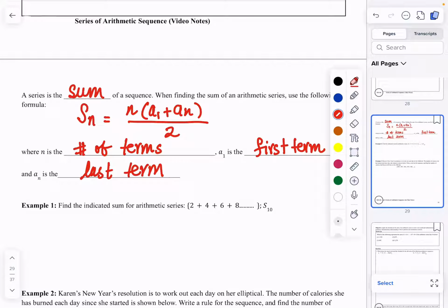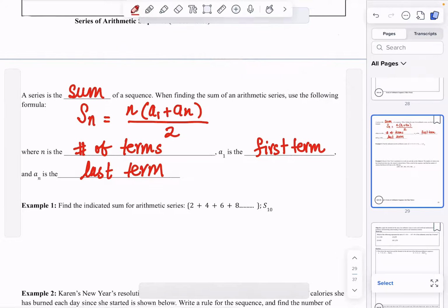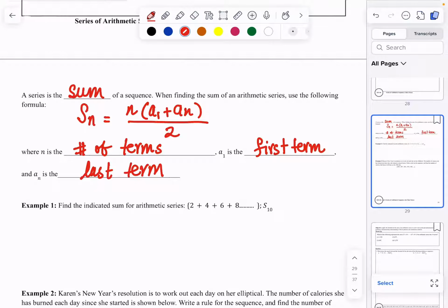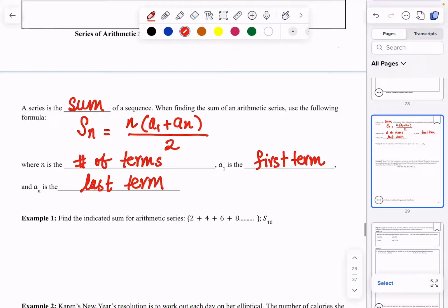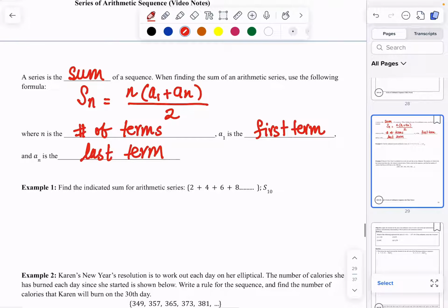Now, this formula is given to us in our reference sheet, so you don't have to memorize it, but it's always good to know things by heart as well. For our first example, I know I have said that it is arithmetic, but it's always good to check the pattern, especially to prepare ourselves for the next lesson that we're going to learn about.